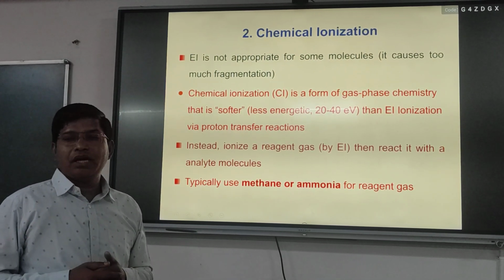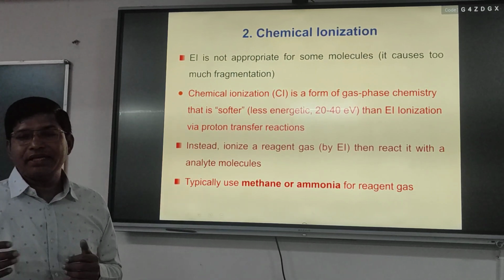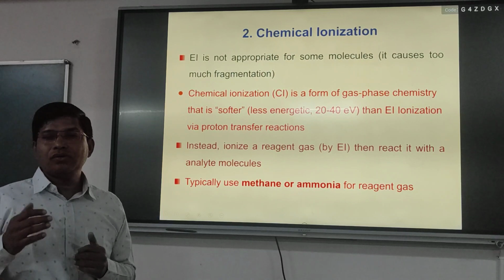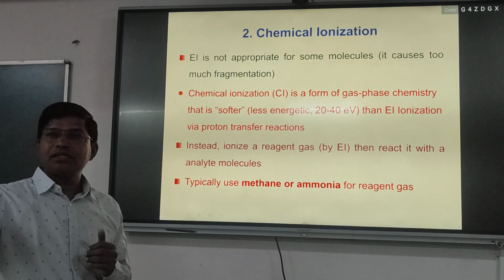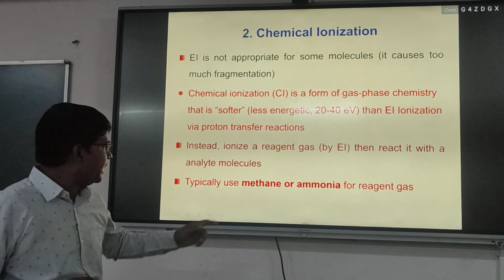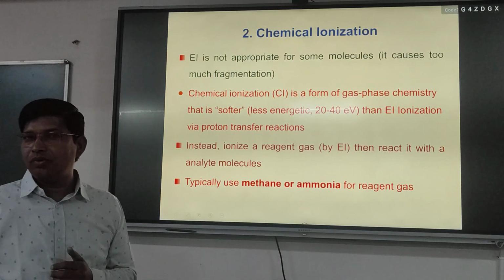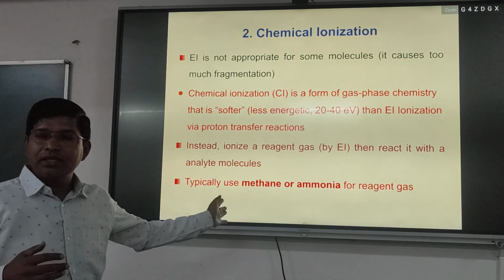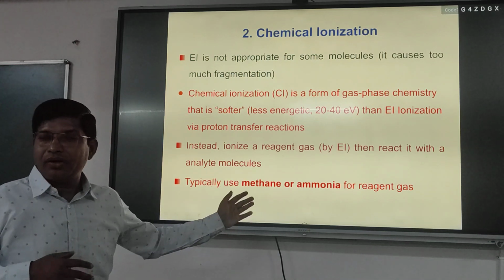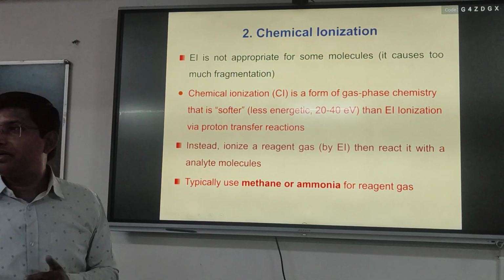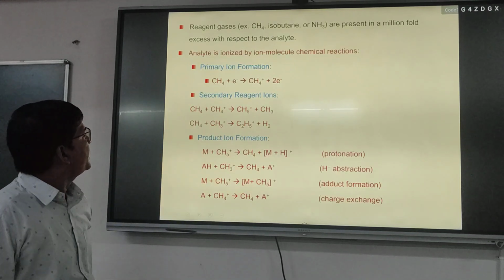So in chemical ionization we will use methane or ammonia as a reagent gas. Okay, so in this technique we will not directly ionize the molecule. First we will ionize the reagent gas like methane and ammonia. After the ionization, this ionized methane or ionized ammonia will ionize the molecules, okay, for identification of a sample.